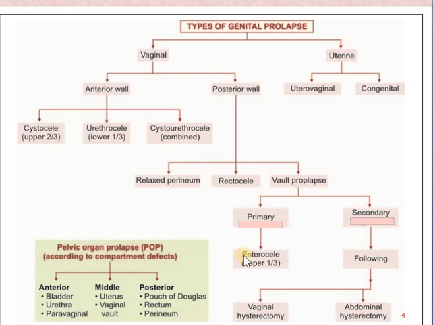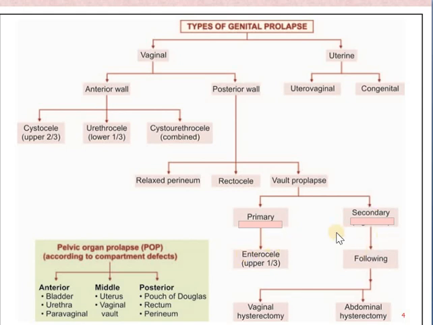Because of the displacement of the intestine, it is called enterocele. It can be seen in the upper 1/3 of the posterior vaginal wall, and rectocele will be seen in the lower region of the posterior vaginal wall.